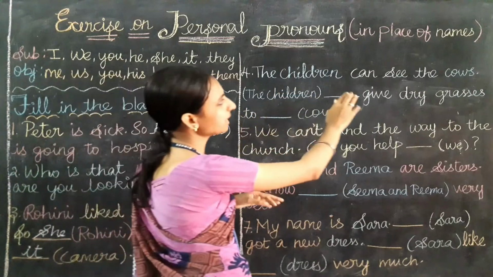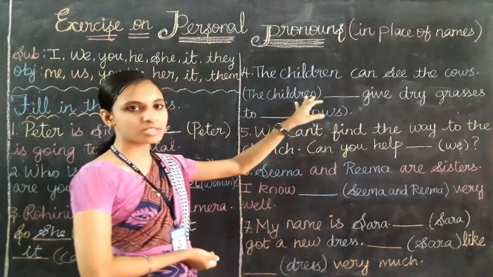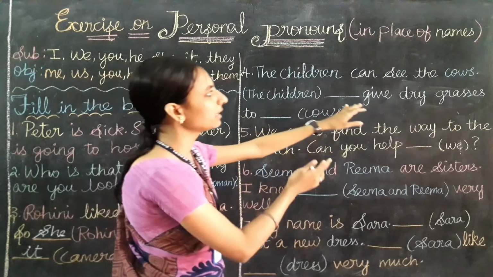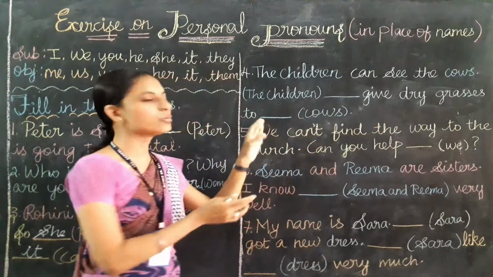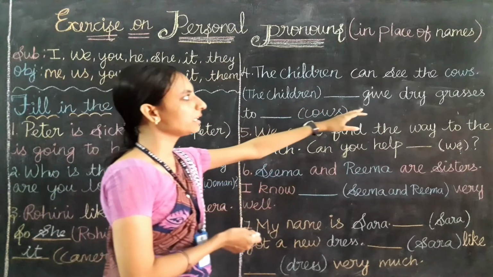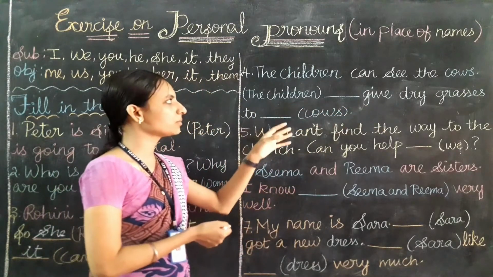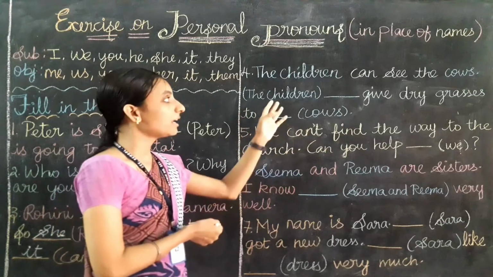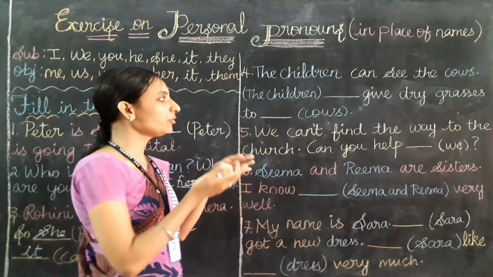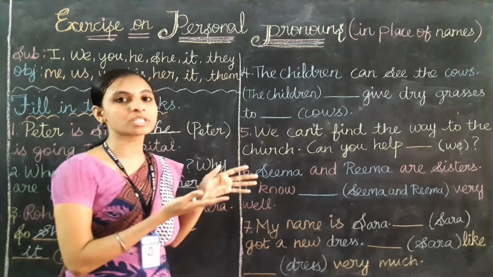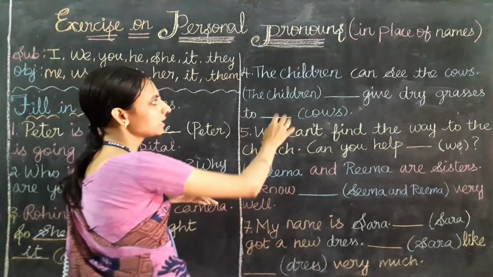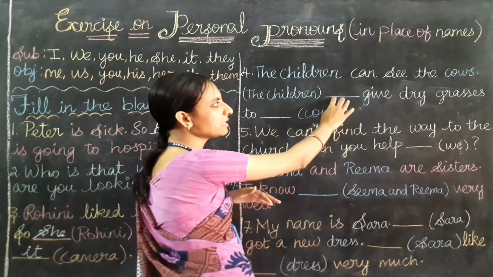The children can see the cows. The children give dry grasses to cows. Here the words children and cows are repeating, and both are plural. Now we need to check which noun is coming at the subject place. Yes, the word children comes at the subject place.